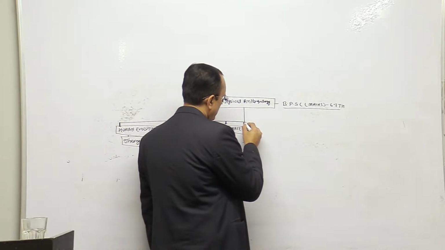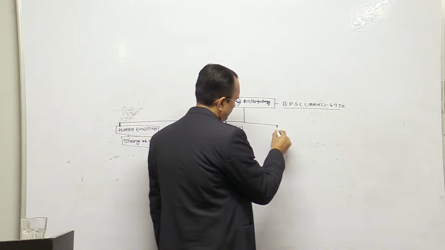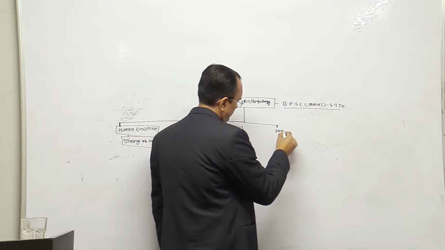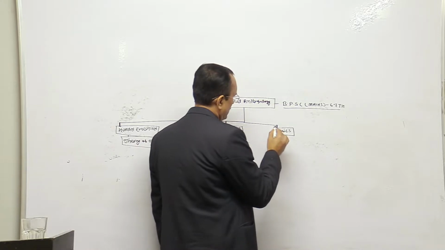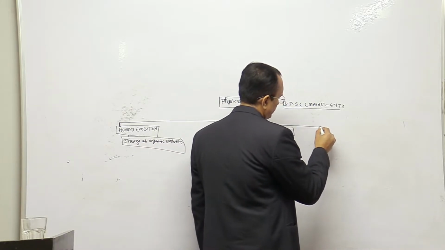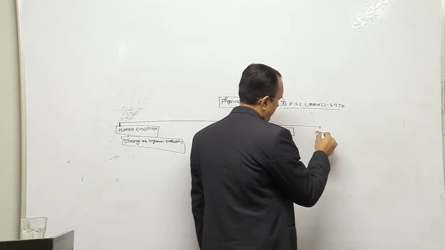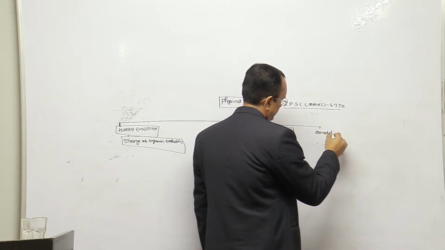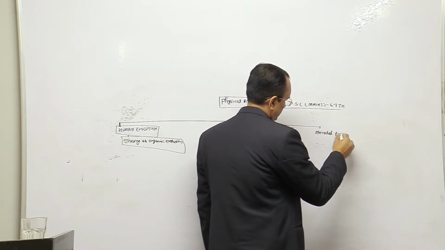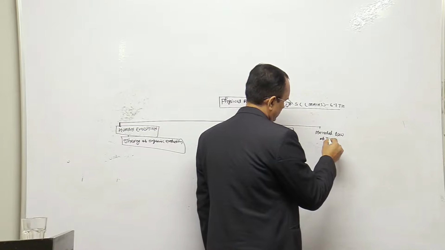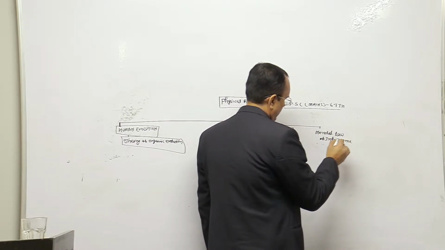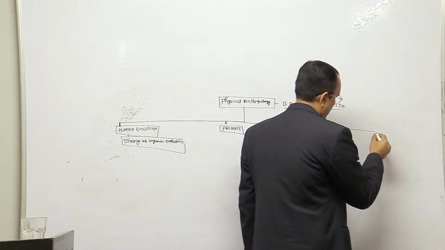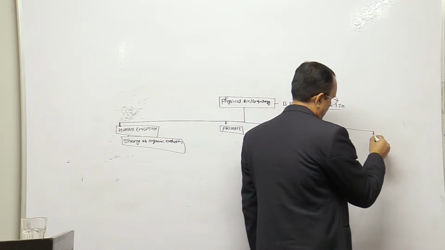Third topic is related to fossils. Fourth, Mendel's law of inheritance. And the last topic is related to race.